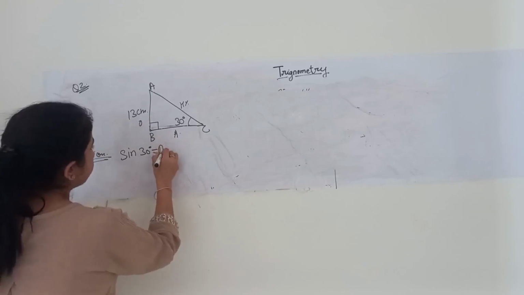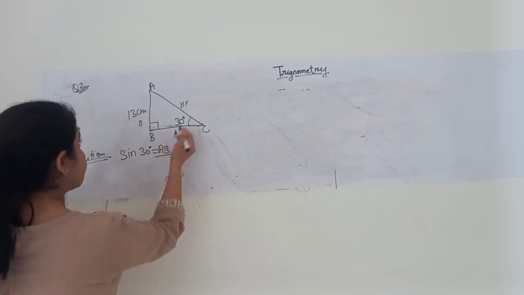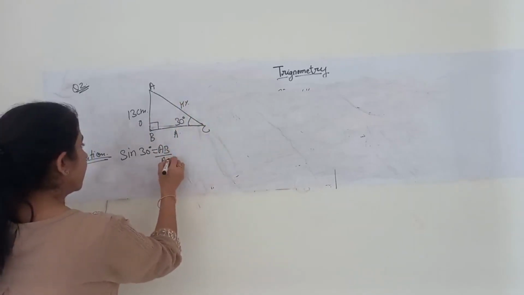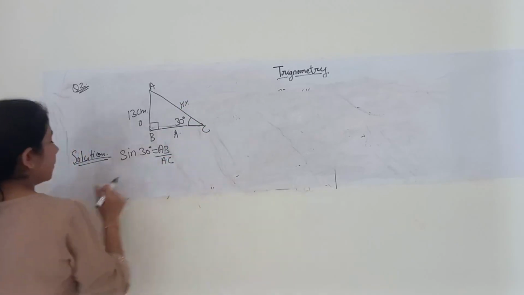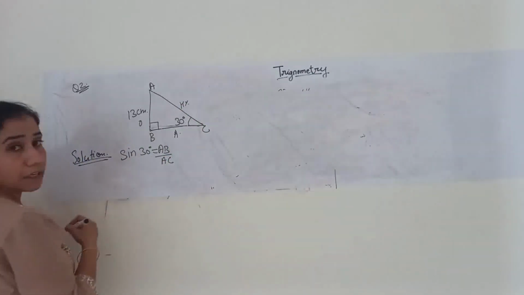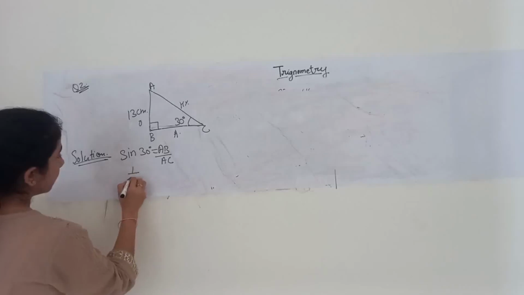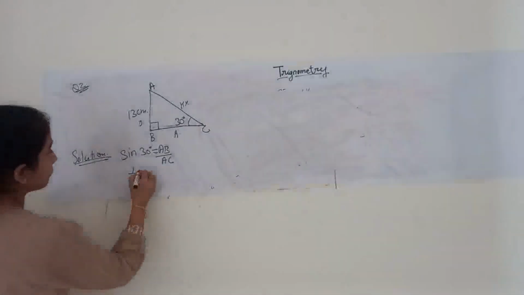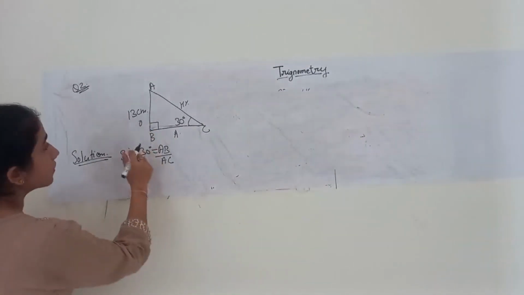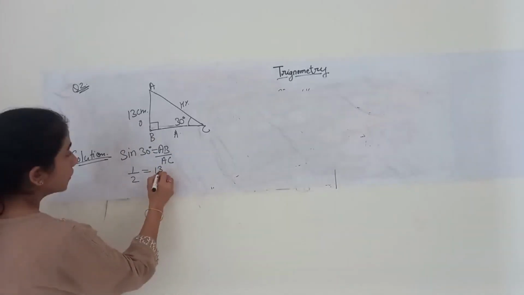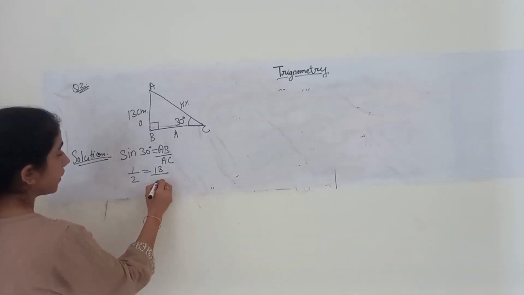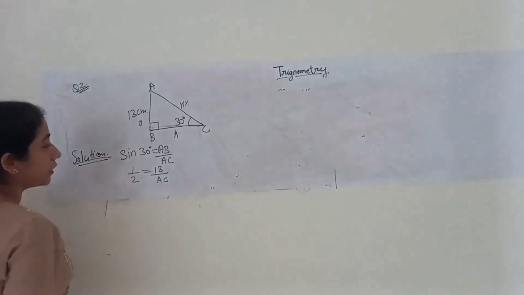Sine 30 degrees will be AB upon AC. Put the value of sine 30. What is sine 30? 1 by 2. AB is given as 13. Now only AC is left in this equation to be calculated.